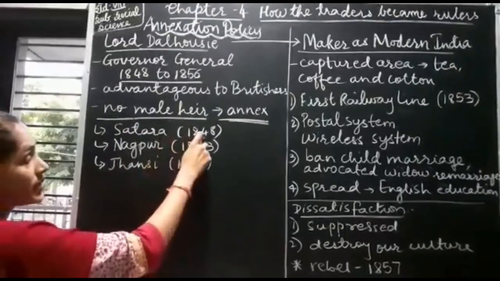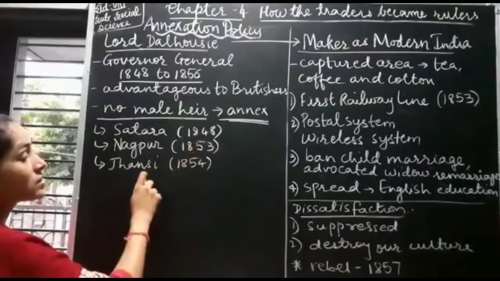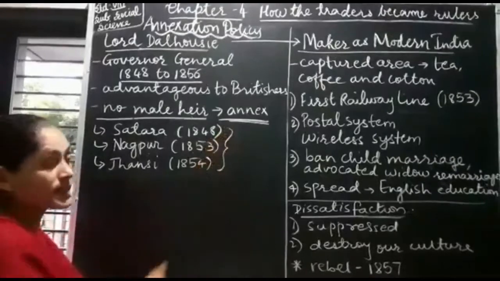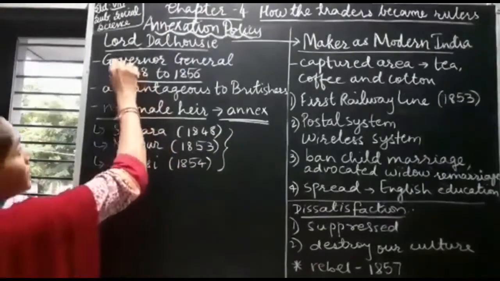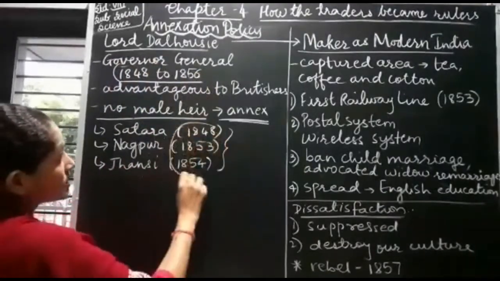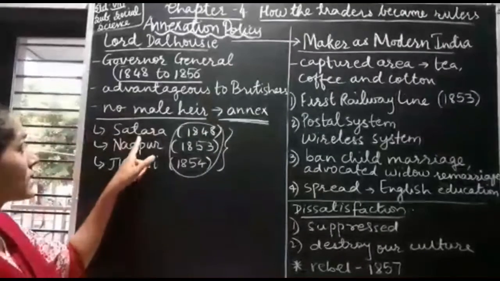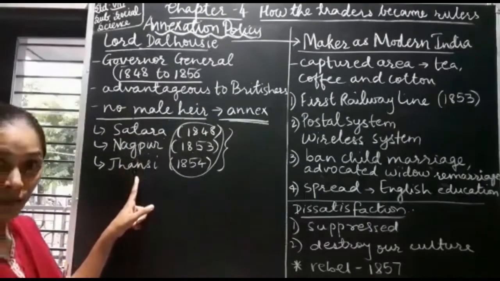Under this annexation policy, Satara, Nagpur and Jhansi were annexed. Satara was annexed in 1848, Nagpur in 1853 and Jhansi in 1854. Years are not mentioned in your textbook, just for your information I have written. You can see here the tenure 1848, from there he started annexing the territories of India. Satara is in Maharashtra, Nagpur is a part of Maharashtra and Jhansi is in Madhya Pradesh.